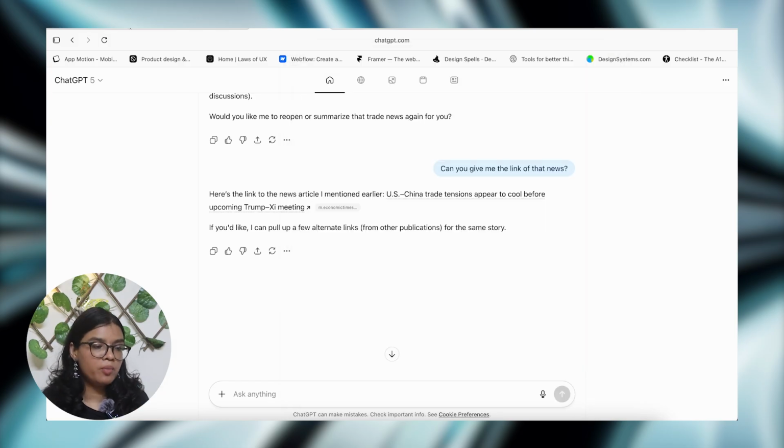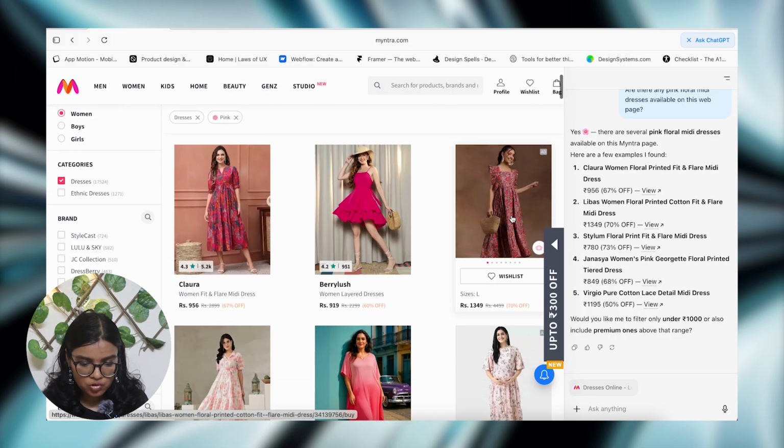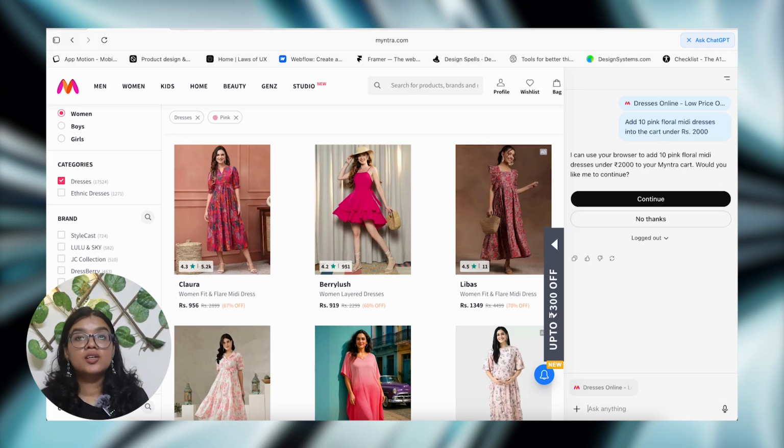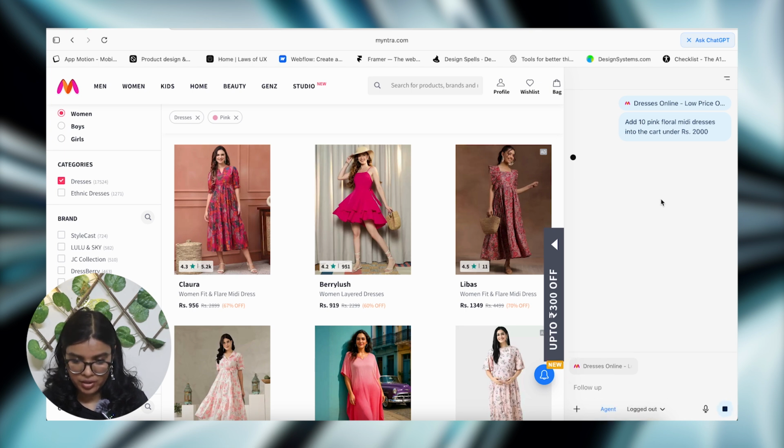Okay, so let's go back to our Myntra one. Here, let me try and let's say, add 10 pink floral midi dresses into the cart under rupees 2000. Yes. So the first thing it is doing is asking for permission, which is absolutely great. It will not directly start working on your browser. You can decide if you want to do it yourself or ChatGPT would like to do it. So I'm gonna go and give it the permission right now.